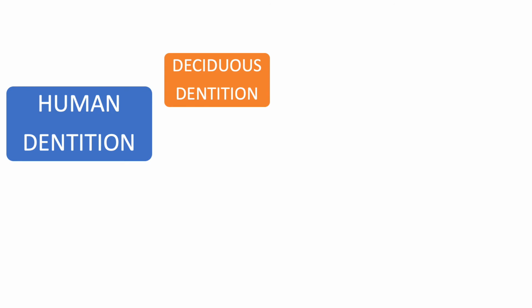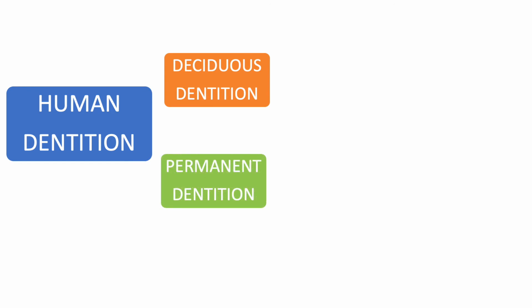So in humans, there are two sets of dentition that are present in their lifespan. Which are they? They are the deciduous dentition and the permanent dentition. The deciduous dentition is otherwise known as the primary dentition, and the permanent dentition is otherwise known as the succedaneous dentition. The deciduous dentition or the primary dentition is the first set of teeth that erupts in the oral cavity, and the succedaneous dentition or the permanent dentition is the teeth that erupt in the oral cavity after the primary dentition has started to shed off.